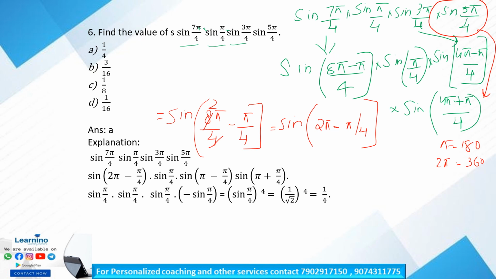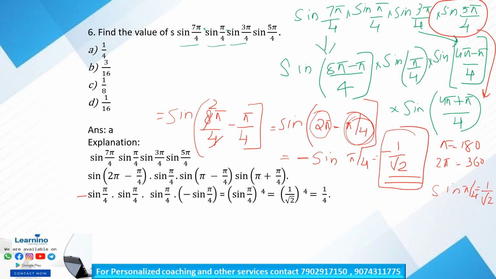Therefore sine of (360 minus theta) is equal to minus sine theta. So minus sine pi by 4. We know that the value of sine pi by 4 is 1 by root 2, so minus sine pi by 4 is minus 1 by root 2. Clear? So we got the first term, minus 1 by root 2.